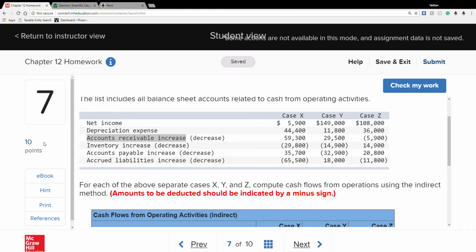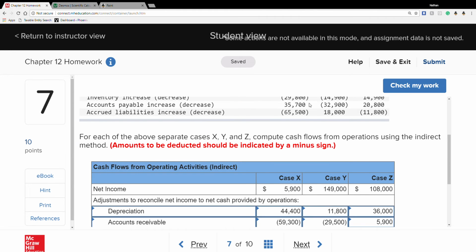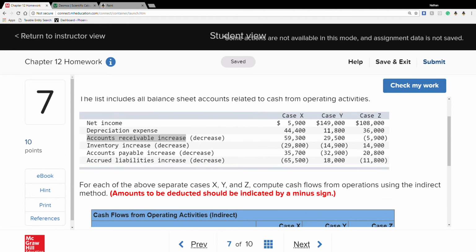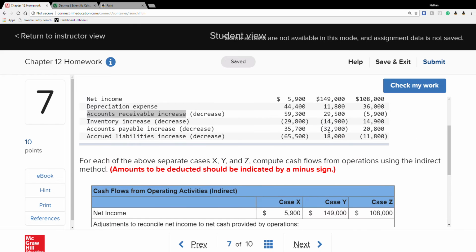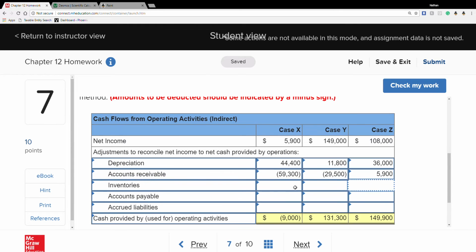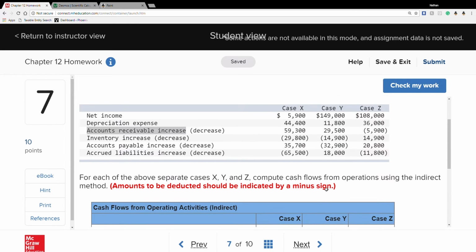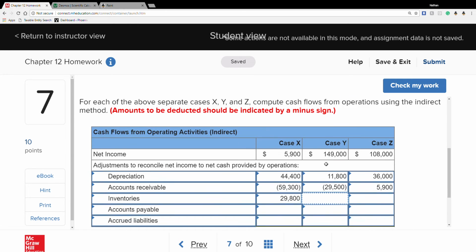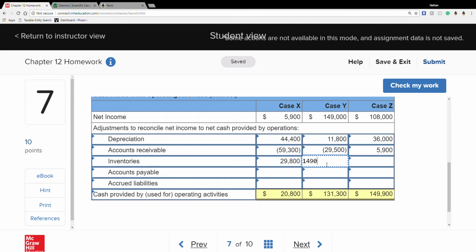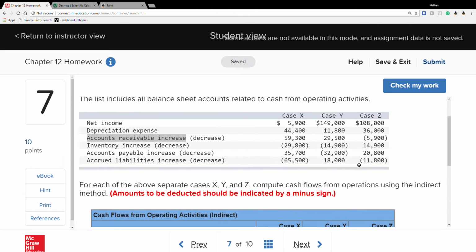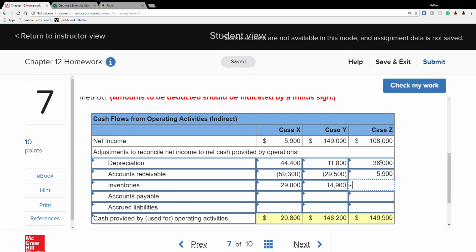So again, inventory, it's a current asset. Both of these went down, so we're going to add those back. So 29,800. This was 14,900. And then notice on this one, we actually have inventory that went up, so that has to go down.